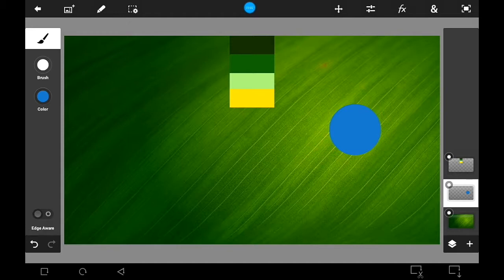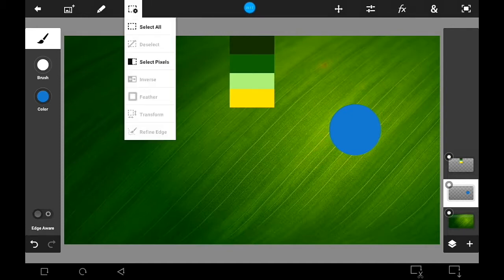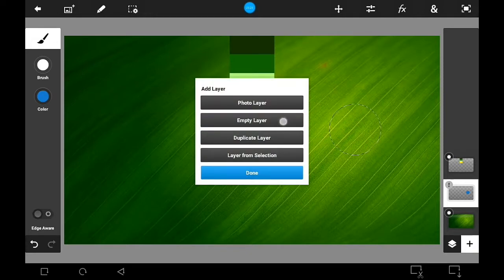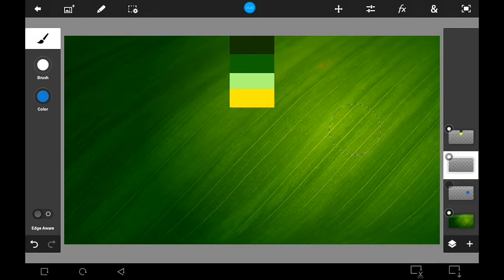This is a reference layer. It will not be used for this effect, but will be used as a guide. Let us select the pixels of this layer, which is the circle layer. Hide this circle layer, and create an empty layer. As you can see, the selection is active.